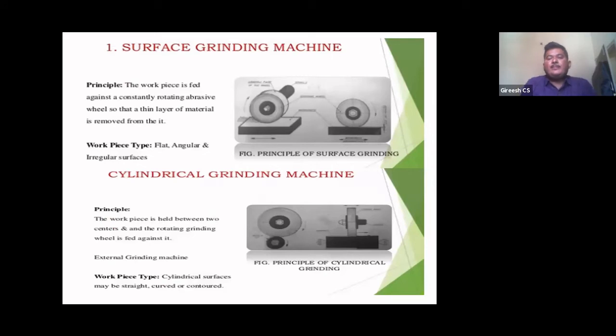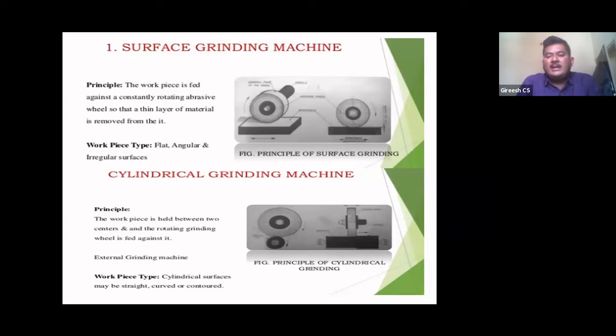Surface grinding machine is used to produce a flat surface. The workpiece is fed against a constantly rotating abrasive wheel. The grinding wheel is rotating in its position; it is stationary and rotating in its position. The workpiece is fed against the rotating grinding wheel so that a thin layer of material is removed from the workpiece. Flat, angular and irregular surfaces can be produced with the help of a surface grinding machine. As the name itself indicates, it is used to produce flat surfaces.